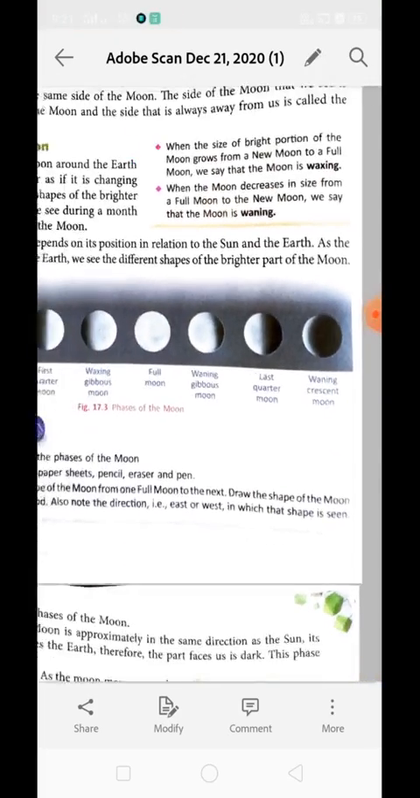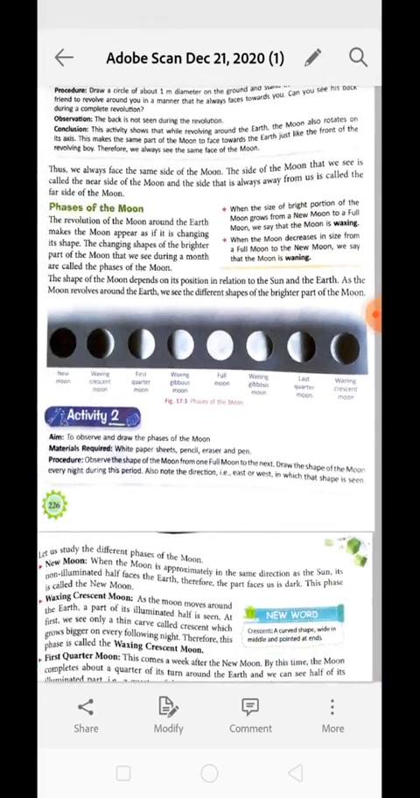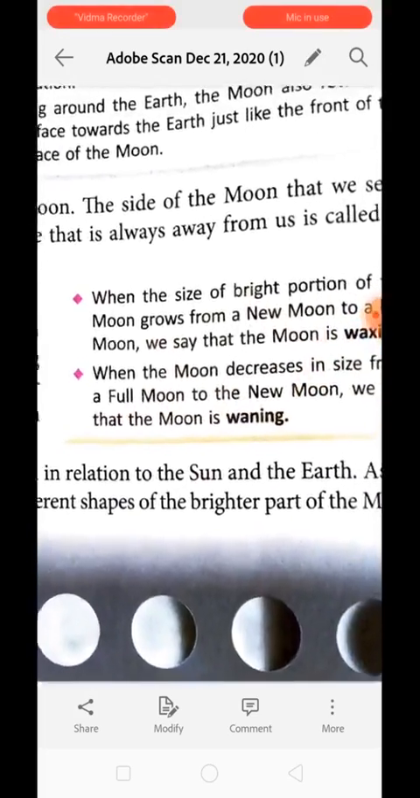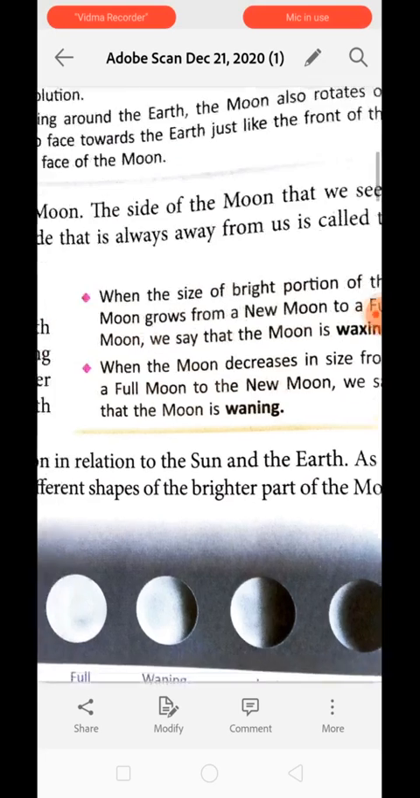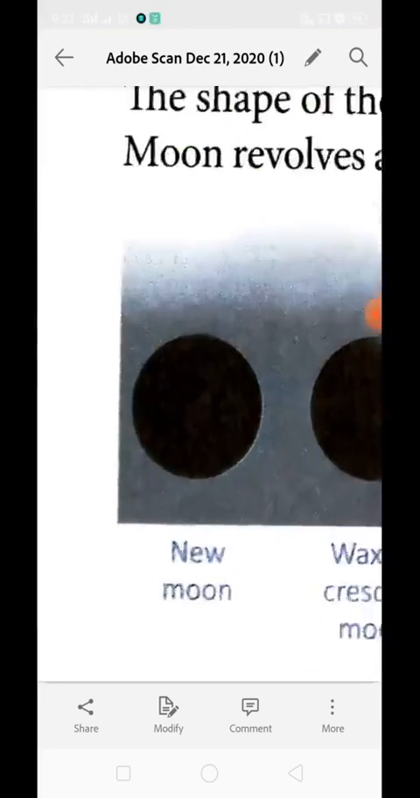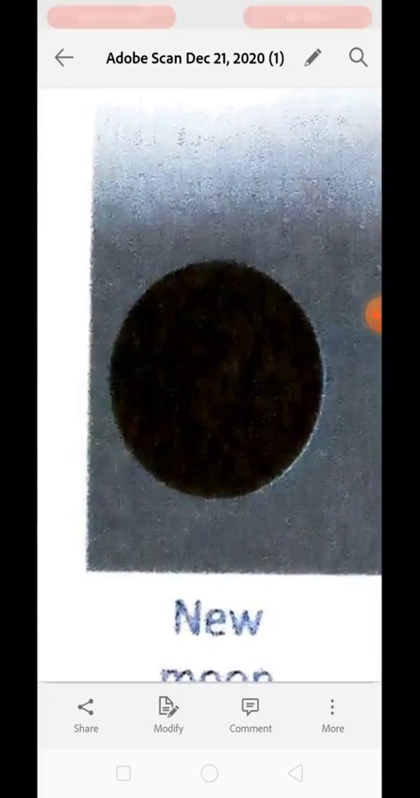Over here there are two terms written, that is waxing and waning. What do you mean by waxing and waning? First let us discuss waxing. Then the size of the moon, or the brighter part of the moon, grows. It is increasing in size. Understood? Initially there is no moon visible in the night sky. It is called new moon.